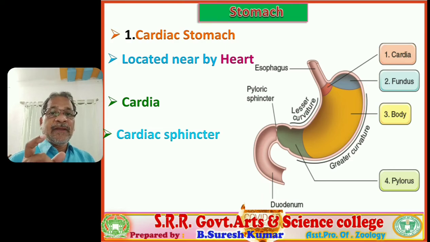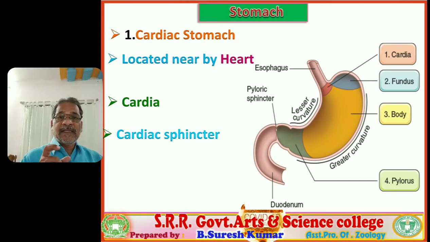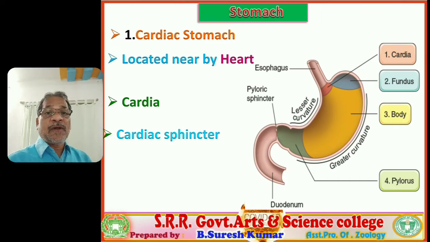Remember, the cardia is an opening between esophagus and stomach. The cardiac sphincter is different. It is a muscular structure that regulates the opening and closing of the cardia, and it is completely operated by our autonomous neural system. So it is an involuntary sphincter, not voluntary. We are unable to regulate the opening and closing of the cardiac sphincter. That is the significance of the cardiac sphincter.